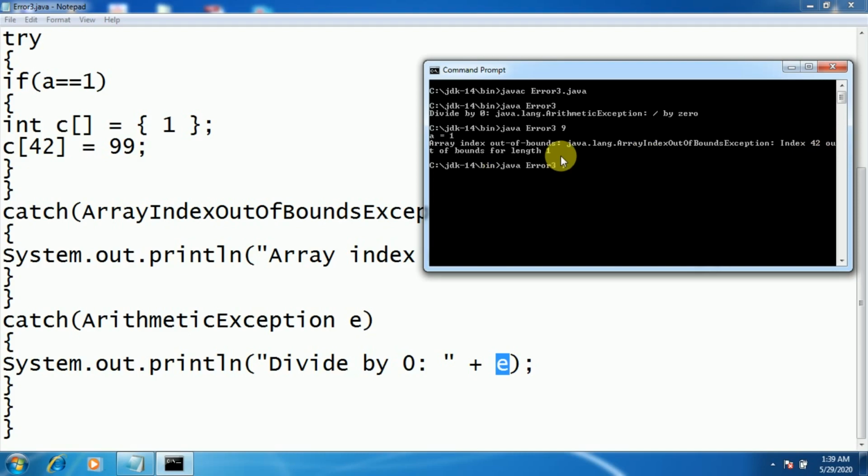Now suppose I pass 2 parameters. See, a is equal to 2. So neither type of exception has occurred in the program, as the value of a is 2, 42 divided by 2 is performed, and it checks if the value of a is equal to 1, but it's not 1, it's 2. So based on that, it has not thrown any type of exception. So this is the working of nested try block.